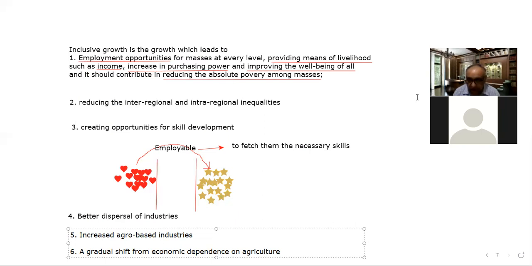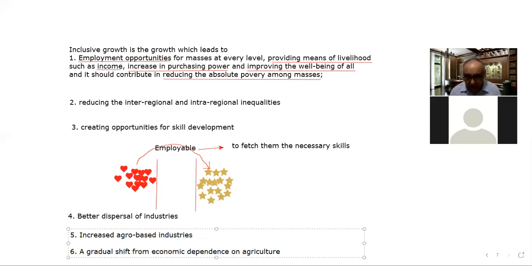The second important pillar is capability, right? Capability means to make the people capable. We have the world's largest young population today, but if we are not making them capable to avail the opportunities, then obviously that's a problem. They would remain excluded, right?